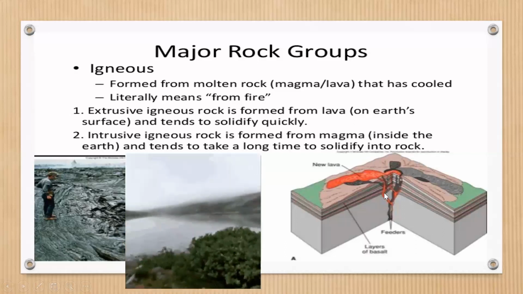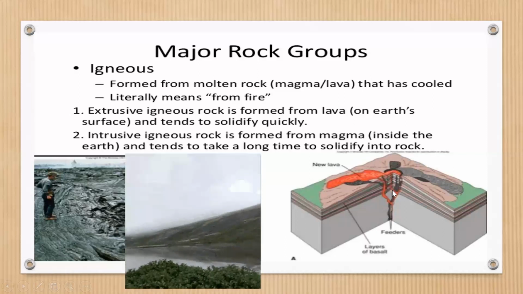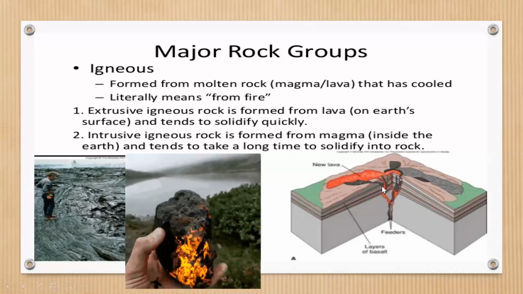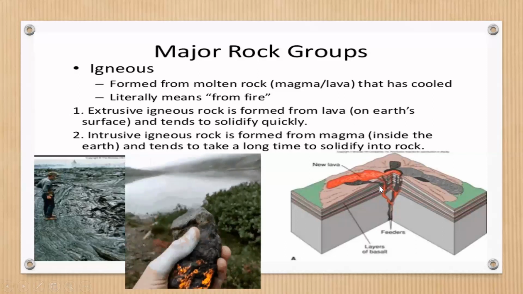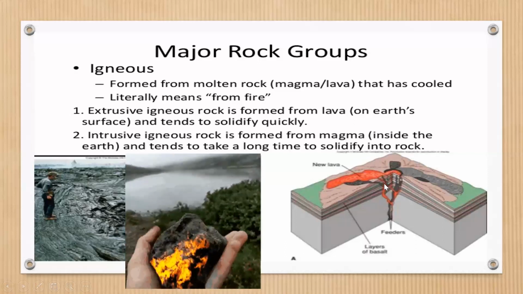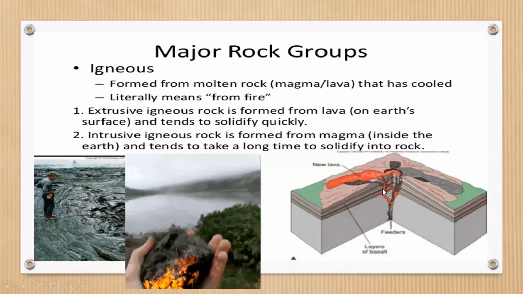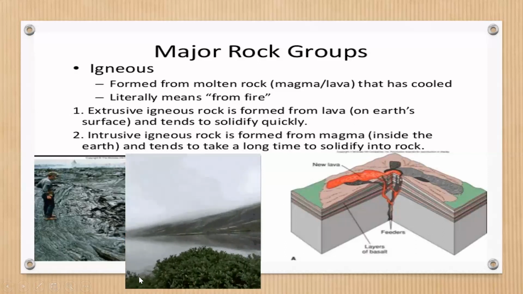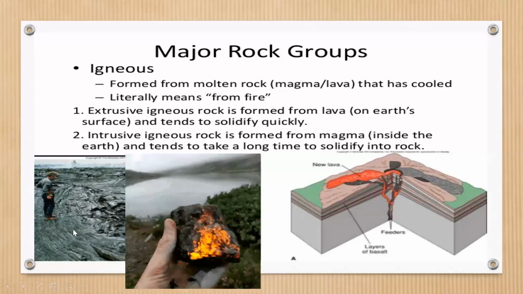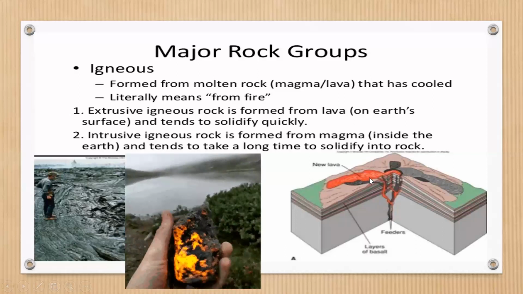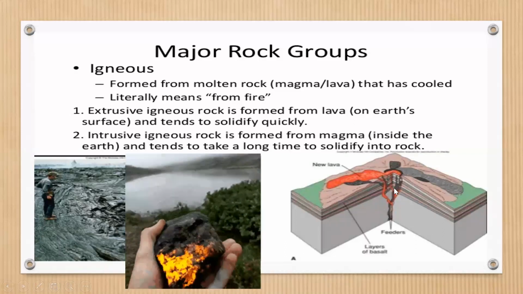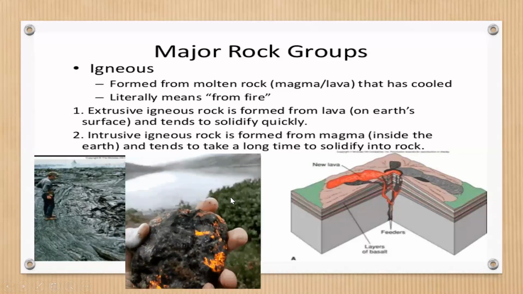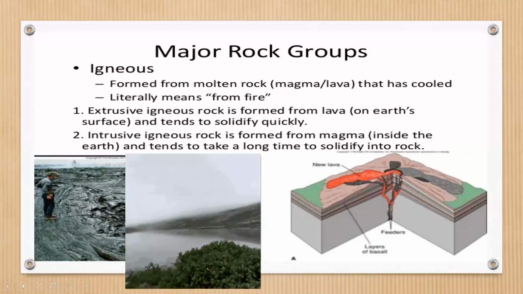If it cools deep inside the earth's crust and solidifies slowly, it forms intrusive igneous rock. Ignis is a Latin word which means fire. Basing on the cooling and where it is forming, there are different types of igneous rocks.